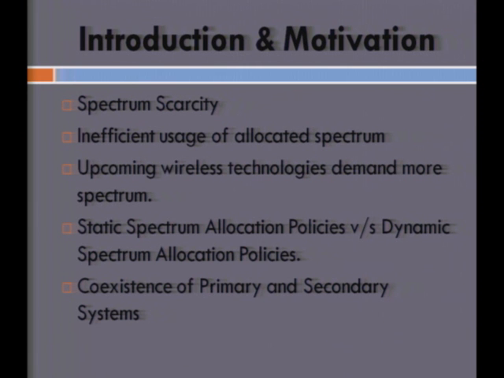There are two kinds of spectrum allocation policies, the static and the dynamic kind, and it can be seen that the dynamic kind is more advantageous because it allows for coexistence of multiple radio systems within the radio environment.